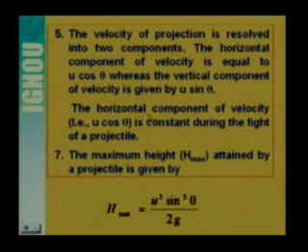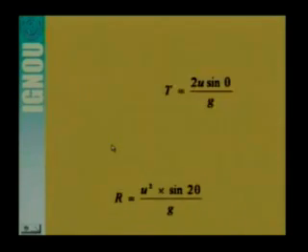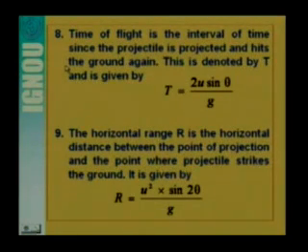The horizontal component of velocity is constant during the flight of a projectile. We have also discussed the maximum height attained by a projectile, and h max is equal to u square sin square theta by 2g. Now we have also discussed the time of flight. Time of flight is the interval of time since the projectile is projected and hits the ground again. It is denoted by capital T is equal to twice u sin theta by g.